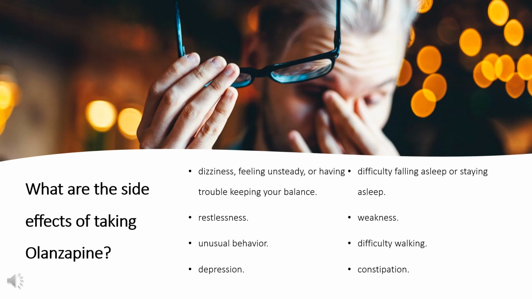What are the side effects of taking olanzapine? Side effects may first appear several weeks after starting olanzapine. The most prevalent side effects for olanzapine include dizziness, feeling unsteady, or having trouble keeping your balance. Restlessness. Unusual behavior. Depression. Difficulty falling asleep or staying asleep. Weakness. Difficulty walking. Constipation.